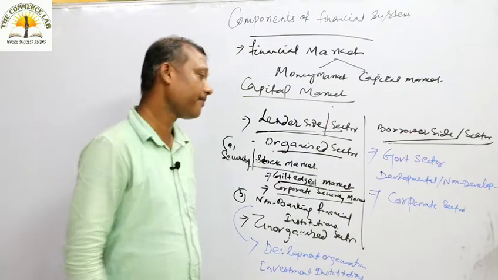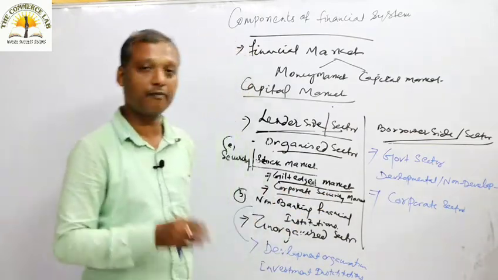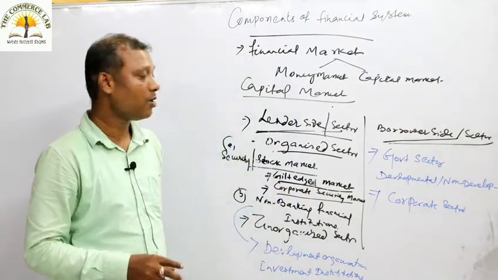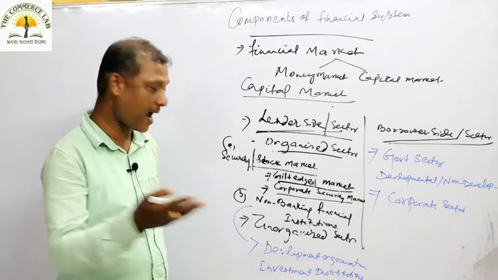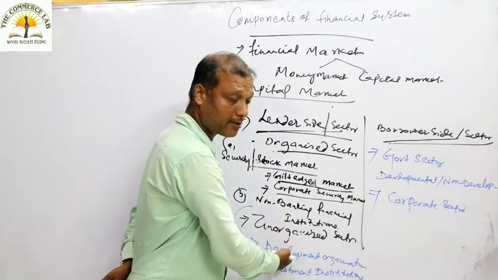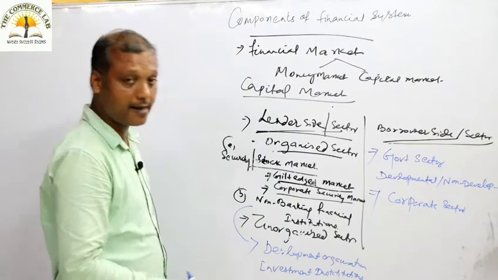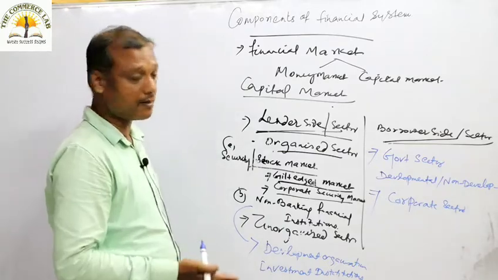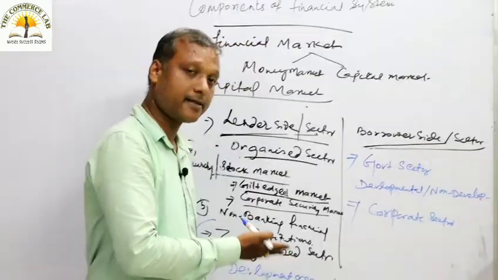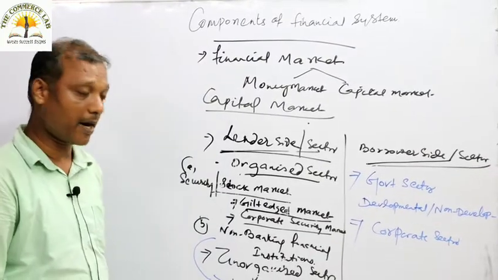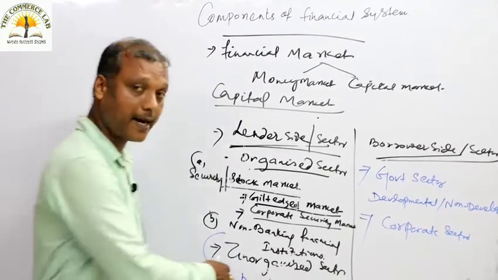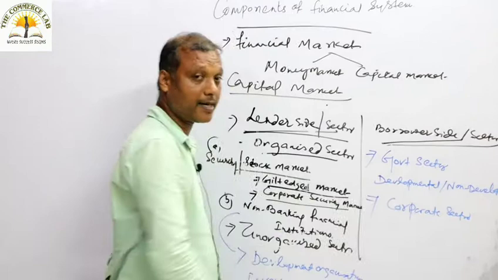When they borrow money from developmental institutions, who are those institutions? As we discussed, developmental institutions like IDBI, ICICI, State Finance Corporations, and SIDBI, the Small Industries Development Bank of India, are the institutions financing the corporate sector.